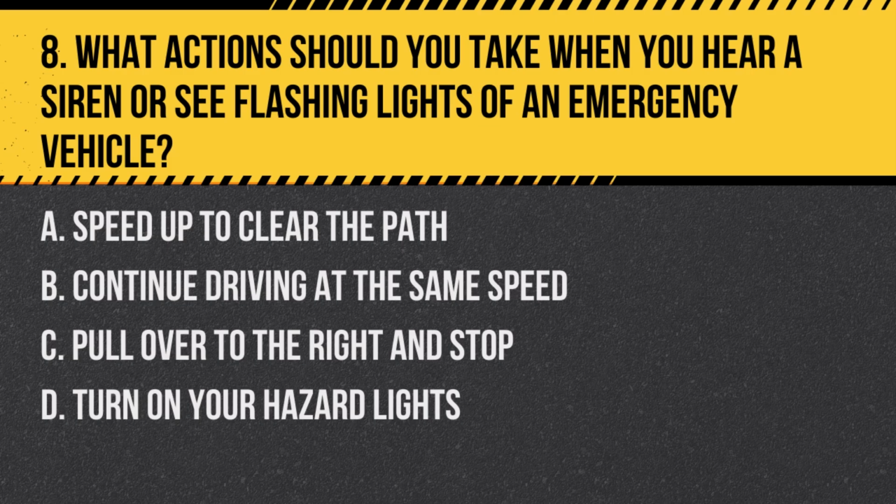Question 8. What actions should you take when you hear a siren or see flashing lights of an emergency vehicle? A. Speed up to clear the path. B. Continue driving at the same speed. C. Pull over to the right and stop. D. Turn on your hazard lights.